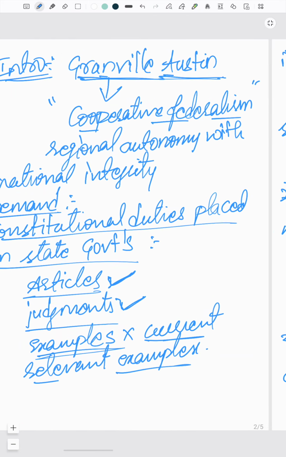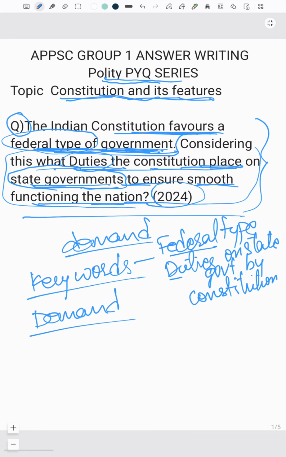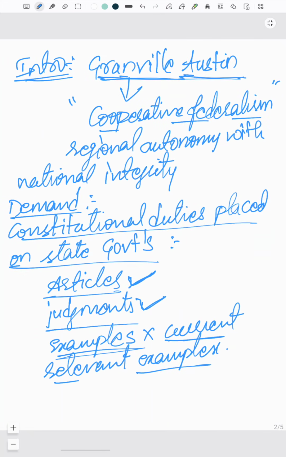Okay, so before concluding, let's recap what we have written. As I told you, whenever you read a question, you need to understand what the keywords are. So have we covered the keywords? We discussed the federal type, and we also answered the duties of the state government by the constitution. Okay, so the keywords were met. Whatever the demand, did we address the demand in a proper way?